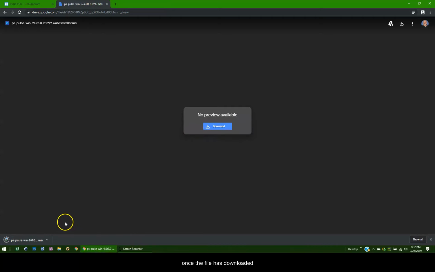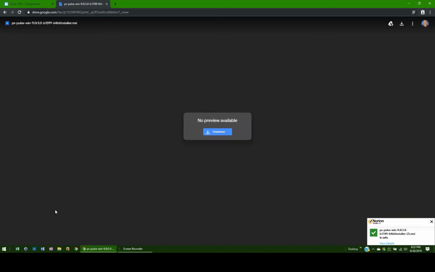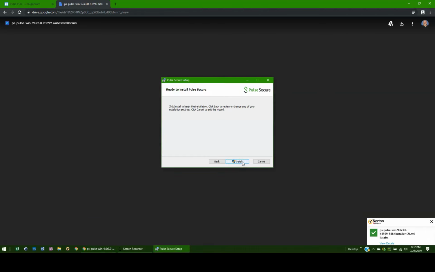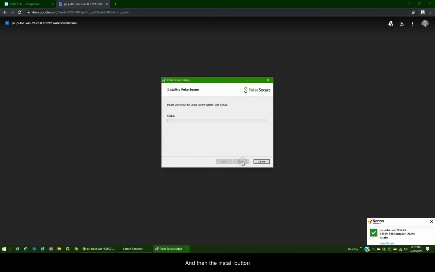Once the file has downloaded, you can open that from the browser. Once it runs, go ahead and click Next, and then the Install button. The UAC account control asks you if you want to install this. Go ahead and click Yes.